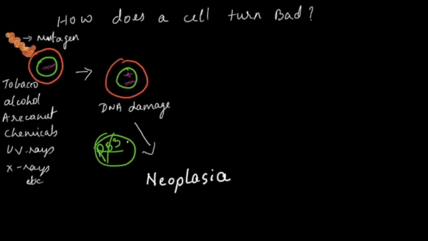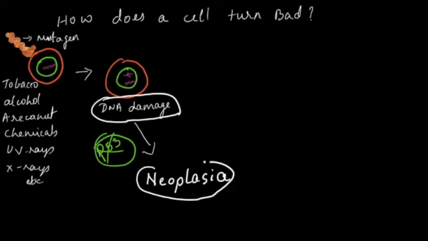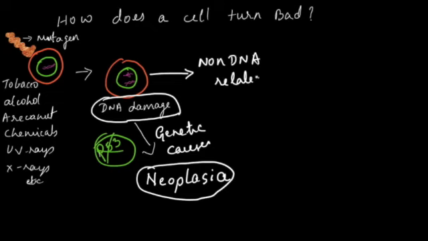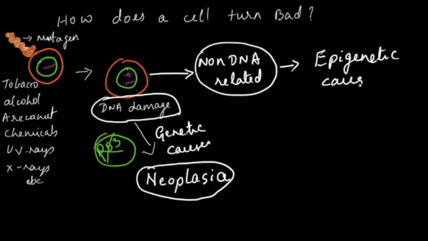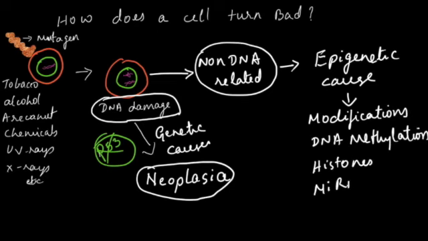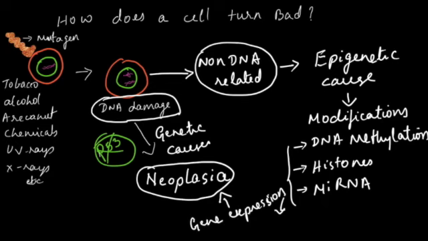Now apart from the DNA damage related causes for the formation of neoplasia, which are called genetic causes, we have certain non-DNA related or non-nucleotide associated issues leading to neoplasia formation, and these are called epigenetic causes. They can be modifications in DNA methylation, in histones, in microRNA, and all these lead to gene expression alteration leading to neoplasia formation. Both these genetic causes and epigenetic causes can be hereditary.